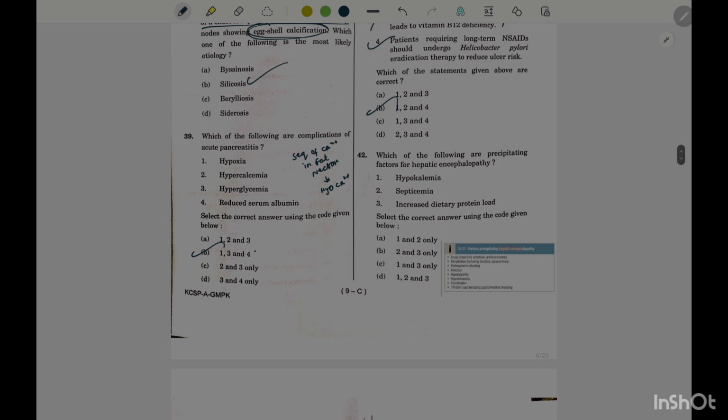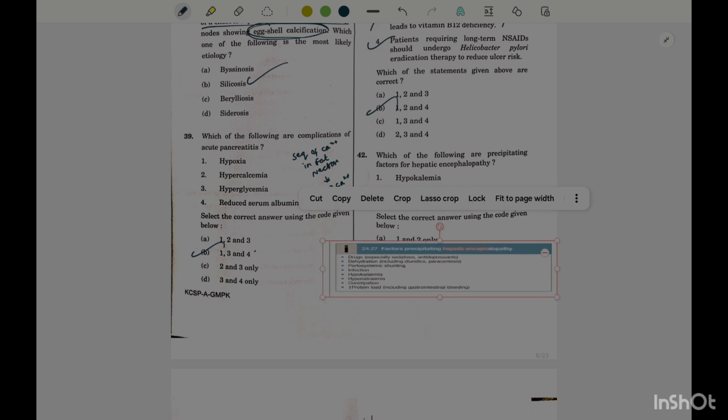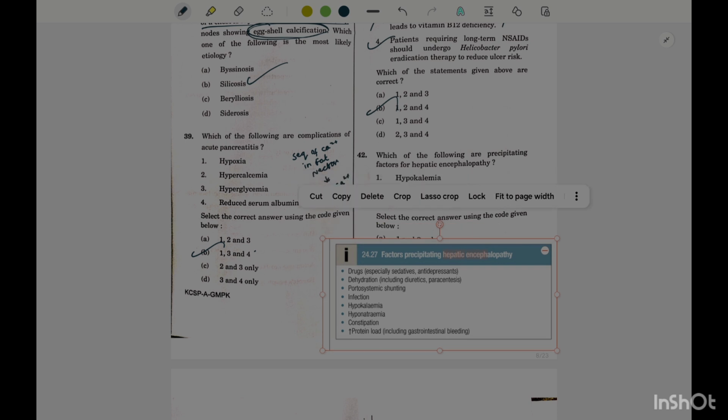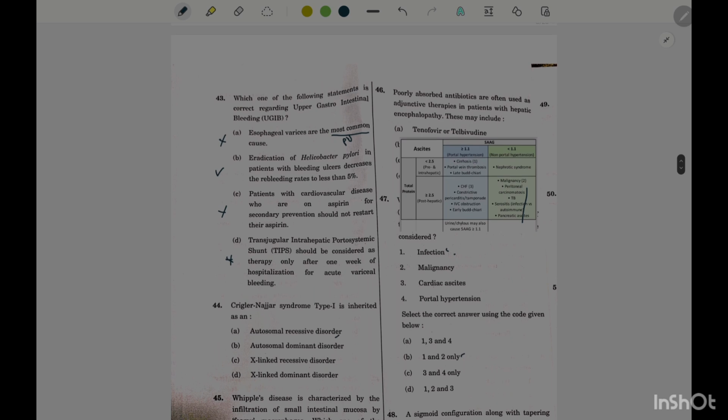Which of the following are precipitating factors of hepatic encephalopathy? Hypovolemia is there, septicemia is there, and increased dietary protein load. So all of the following lead to precipitating factors of hepatic encephalopathy.